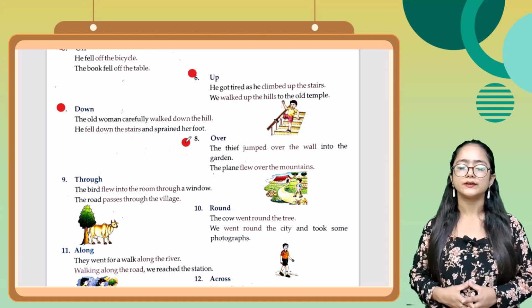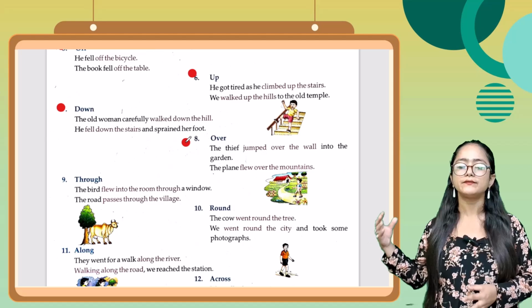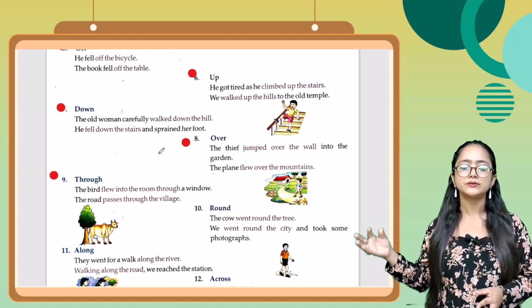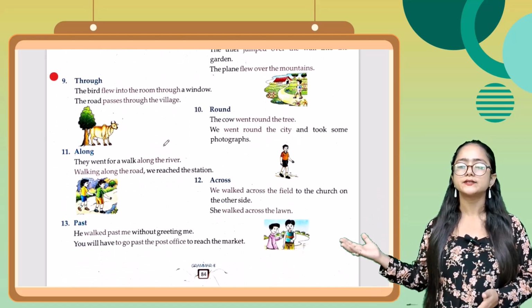Next one is over. The thief jumped over the wall into the garden. Next one, the plane flew over the mountains. Next is through. The bird flew into the room through a window. Next, the road passes through the village.